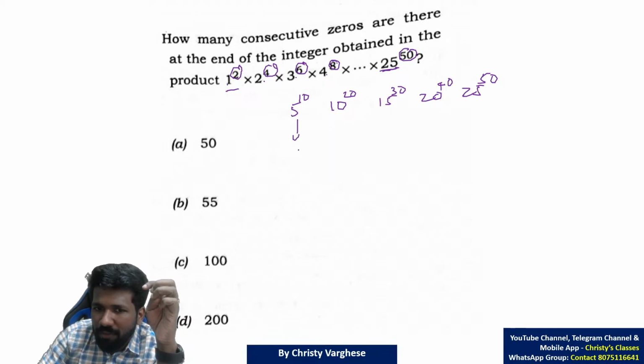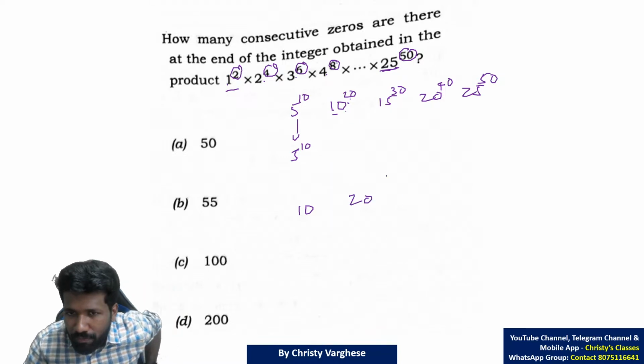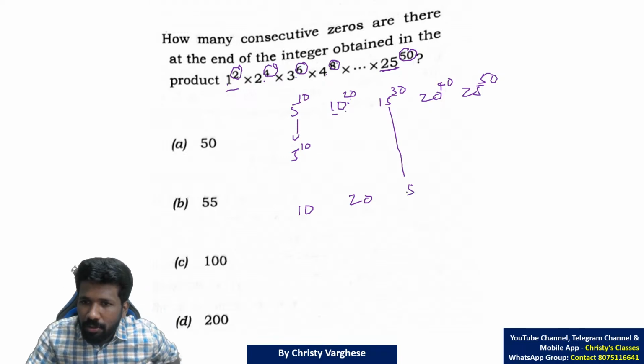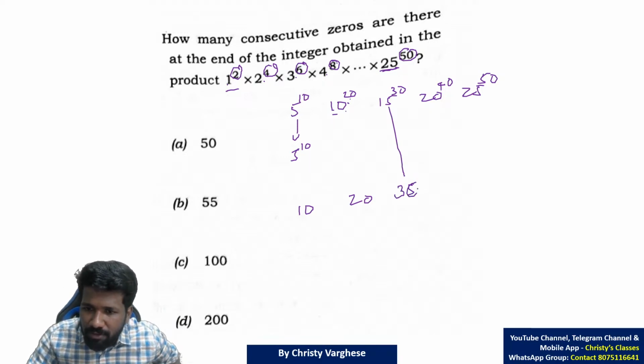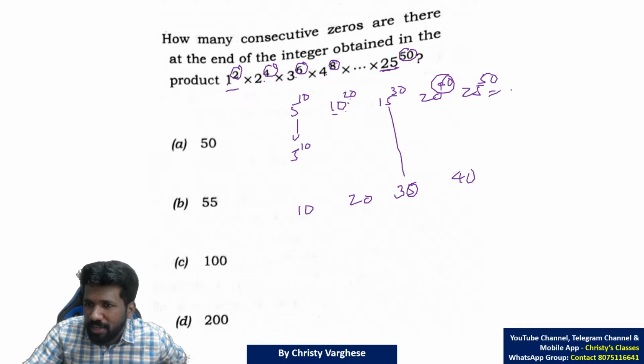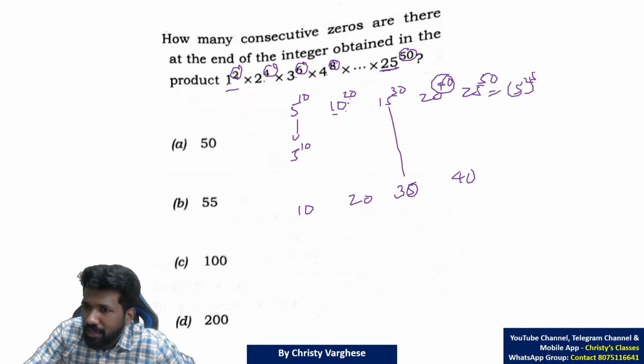Now, in this, how many 5s? 5 raised to 10 itself. That means 10 5s. In this, 20 5s, because 2 into 5 raised to 20. So, 5s are only 20 in number. Here also 30 5s. Here also 40 5s. But here, be careful. 25 raised to 50 is 5 square raised to 50.